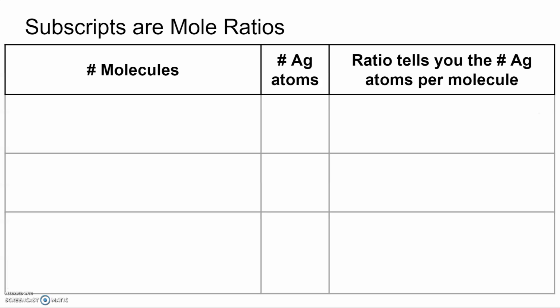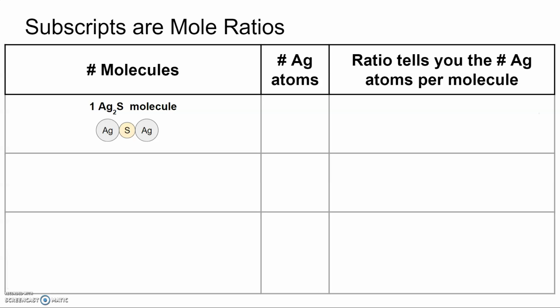So why do we have to go through moles? Well, that's because the subscripts in chemical formulas are actually mole ratios. When we talk about a ratio, it tells you the relationship between two values. In the case of the problem that we're looking at, we're focusing on the ratio of silver in a silver sulfide molecule. So what if we had one molecule of silver sulfide?